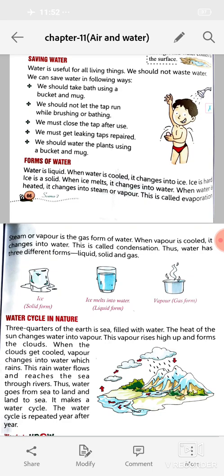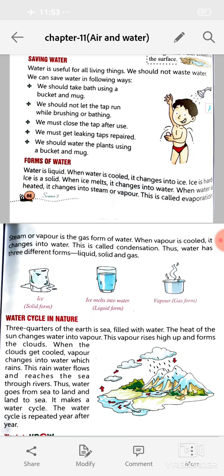This is called evaporation. Steam or vapor is the gas form of water. When vapor is cooled, it changes into water. This is called condensation. Thus, water has 3 different forms: solid, liquid, and gas.